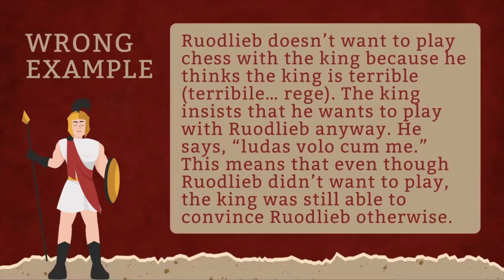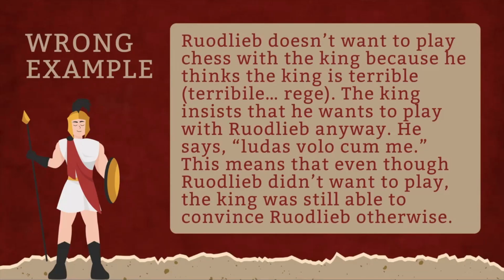Now let's take a look at a wrong example. It says, Rudlieb doesn't want to play chess with the king because he thinks the king is terrible, citing terribile rege. Then he says, the king insists that he wants to play with Rudlieb anyway. He says, ludas volo cum me. This means that even though Rudlieb doesn't want to play, the king was still able to convince Rudlieb otherwise.